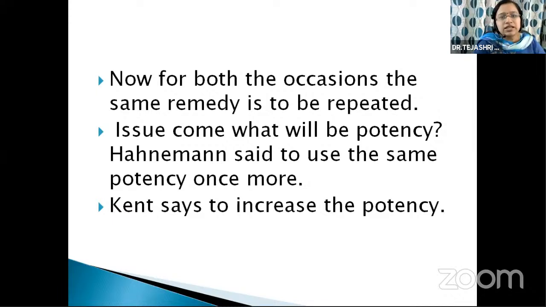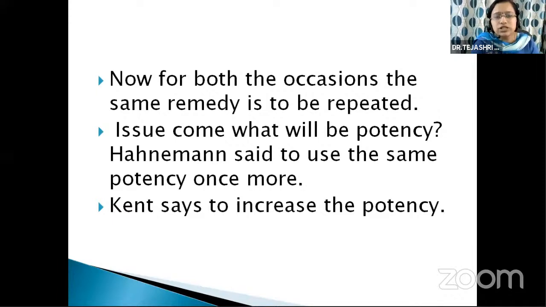In the earlier period, in Hahnemann's writings, you have seen that Hahnemann said to use the same potency, but later in the sixth edition, Dr. Hahnemann was very favorable to increasing the potency. High potencies.